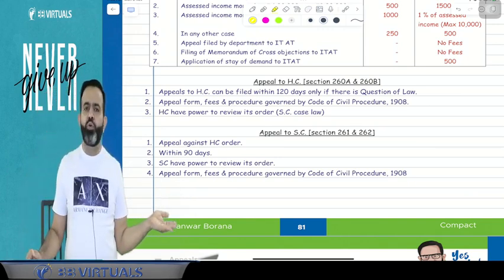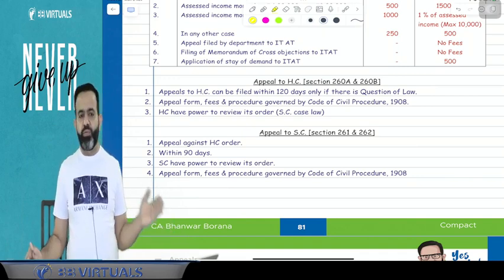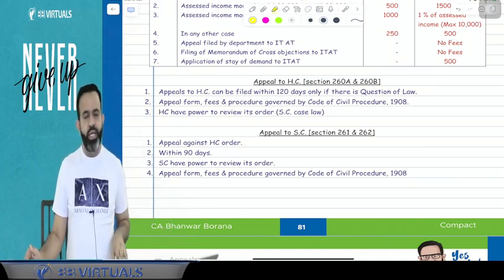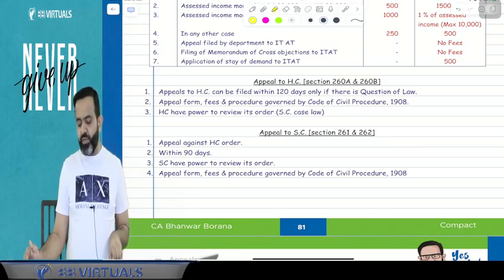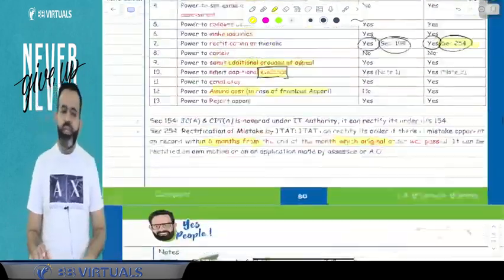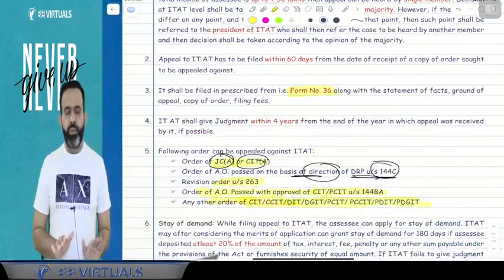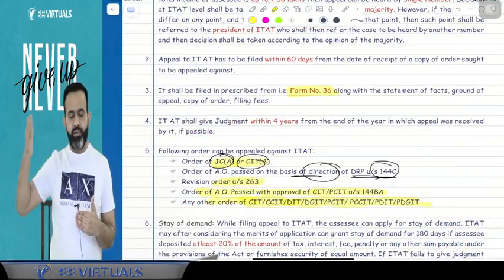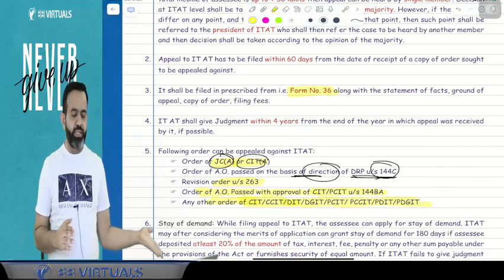And guys, High Court and Supreme Court both have the power of review. Review power is with the High Court as well as the Supreme Court, and everything will be governed by the Code of Civil Procedure. Okay, done. So this is the completion of the appeal. We have discussed the JC or CIT appeal, after that ITAT, after that High Court, and after that Supreme Court.